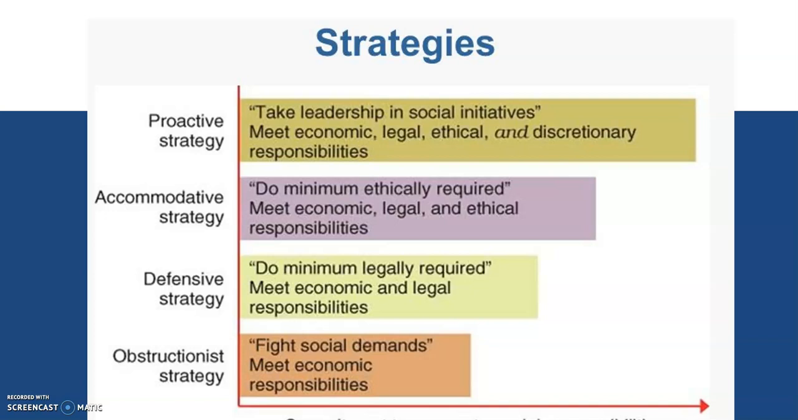Then the third one is the accommodative strategy. That is, they do the minimum that is ethically required. The last one was defensive, where they do only what is required by law. Here they will go a little beyond that limit, to whatever they think is required ethically. That minimum ethical requirement will be satisfied. The company will meet their social obligation which is laid down by the law, and they'll go beyond that, beyond the legal requirements.